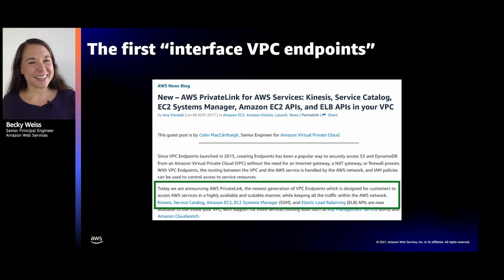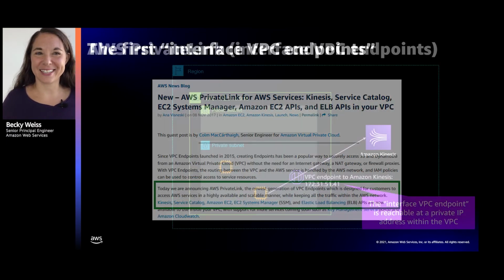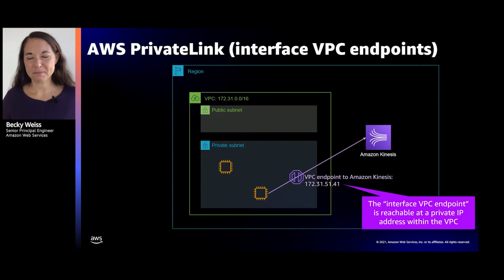Now, but hang on a second. The networking mechanics that I just described are quite different from what I described earlier as the gateway VPC endpoint. If I take Kinesis as an example, Kinesis is available at a public endpoint just like S3.